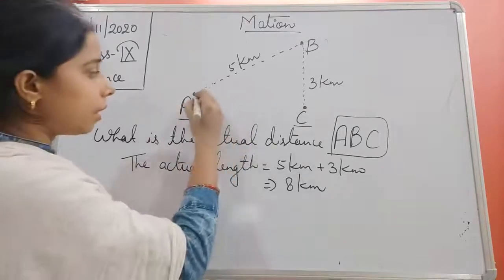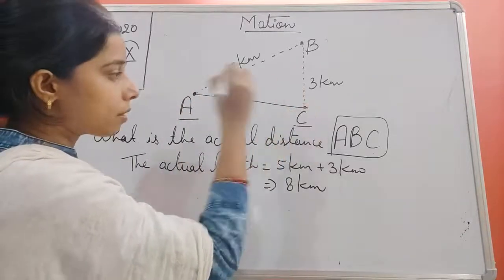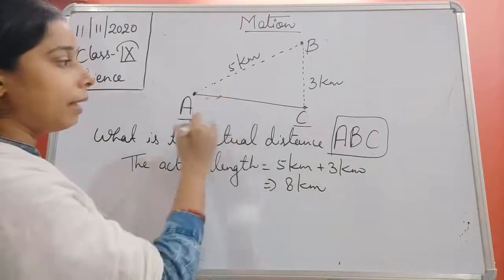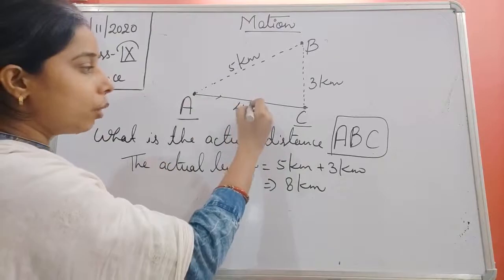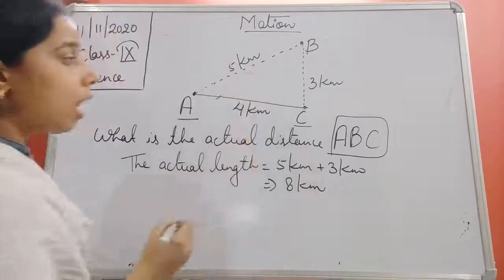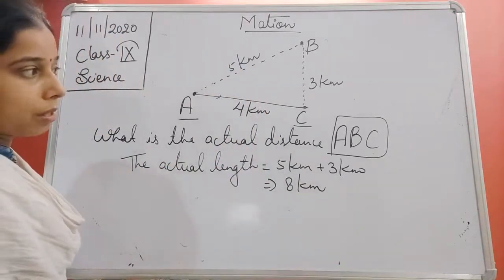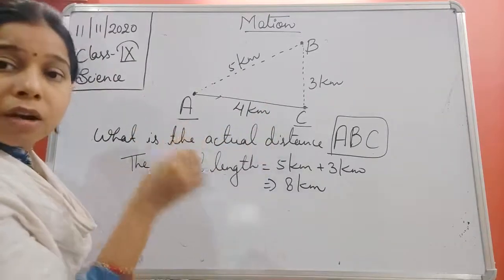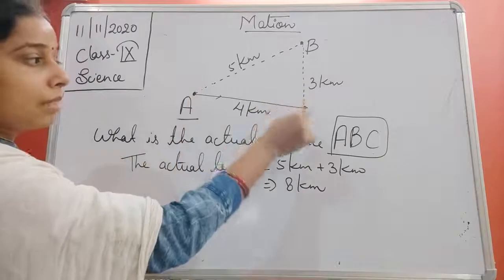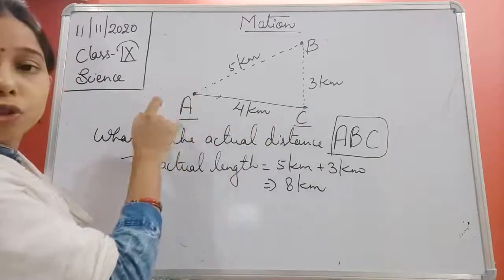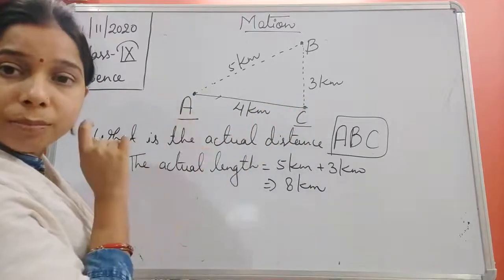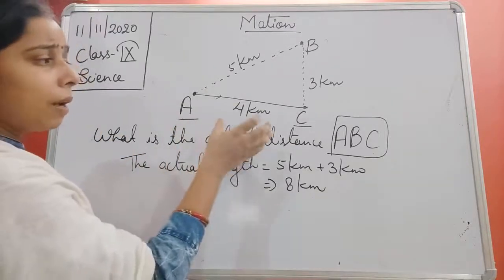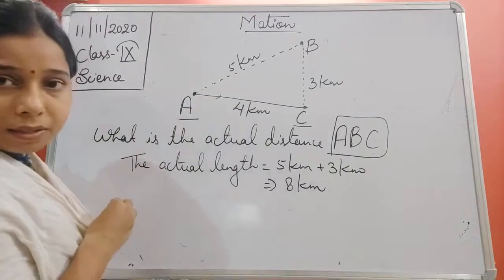You will say that this is the shortest distance which can be traveled by the man, and that will be equal to 4 kilometer. Within the 4 kilometer traveling, this is the shortest distance from A to C, that is from the initial position to the final position.